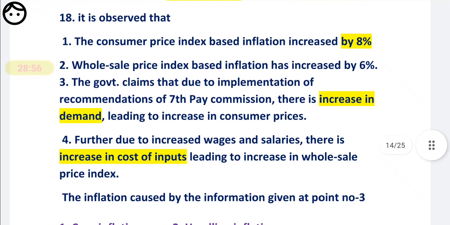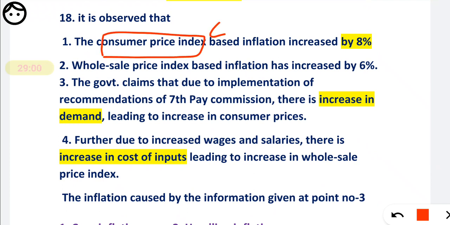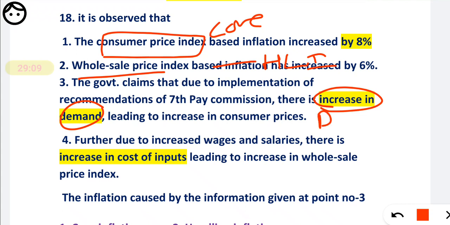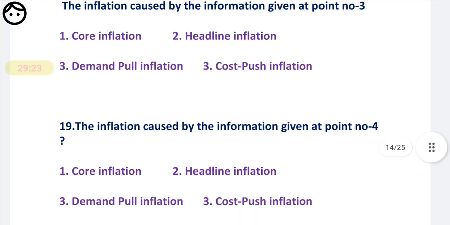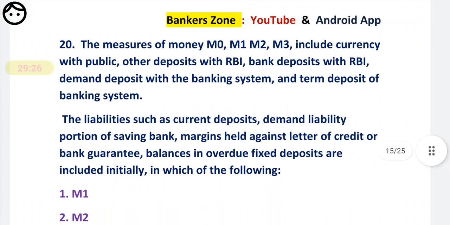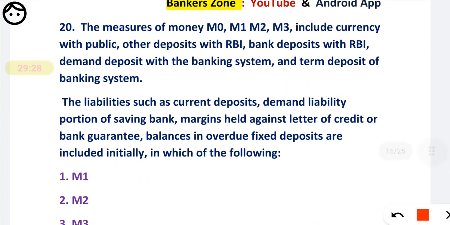I will repeat because it is important. When it is CPI based, it is called core inflation. When it is WPI based, it is called headline inflation. When it is due to an increase in demand, it is demand pull inflation. When it is due to an increase in the cost of inputs, it is cost push inflation. Demand is pull and cost is push, remember that also. Now we have completed that case study and move to the next question, question number 20.